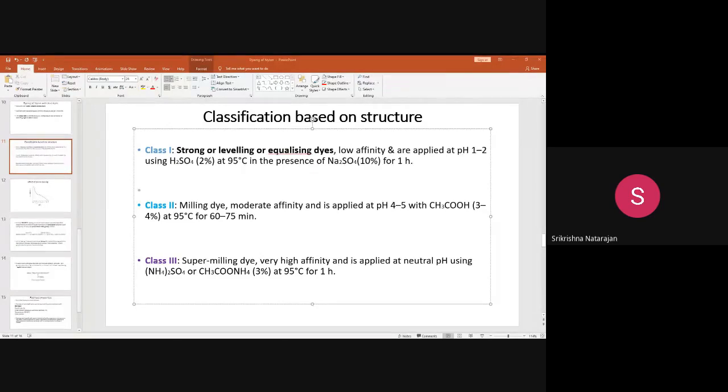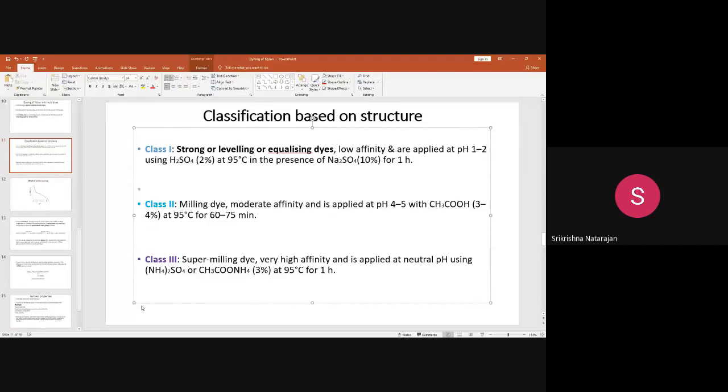Can anyone tell? Mukteshwar Madhav Godane, can you tell what is meant by affinity? The kind of attraction. Exactly. Affinity means attraction.